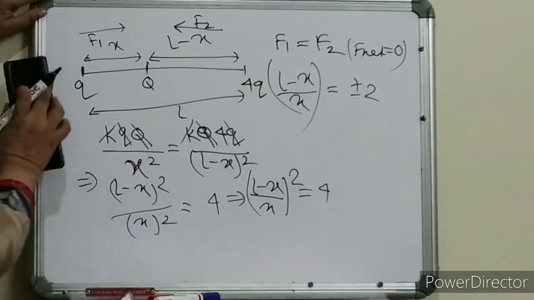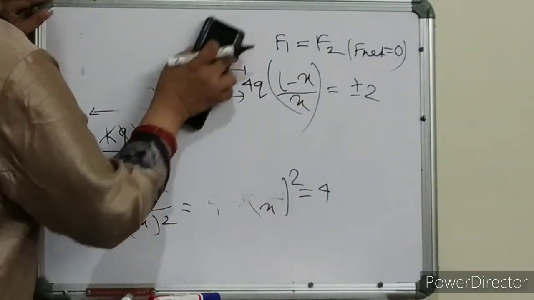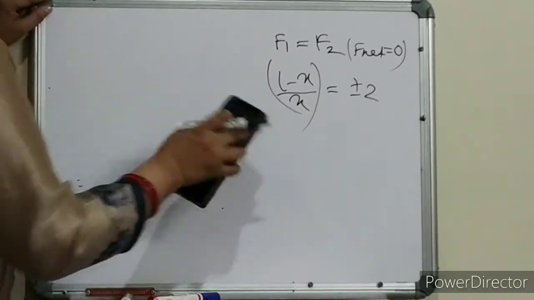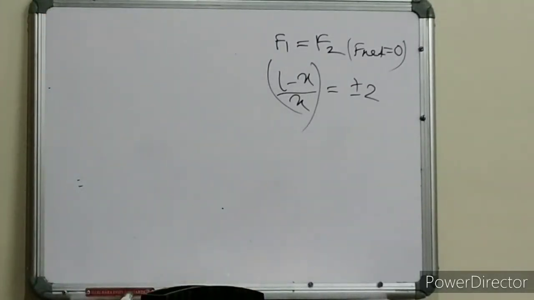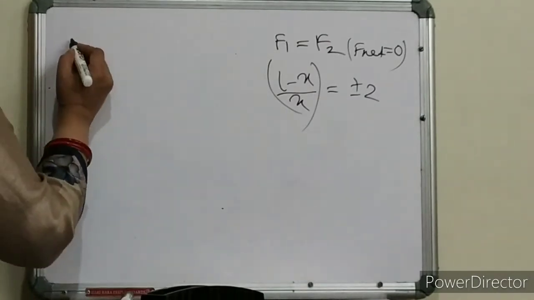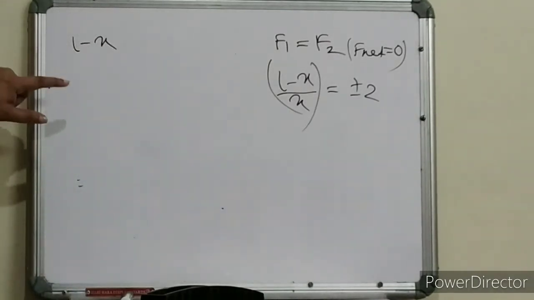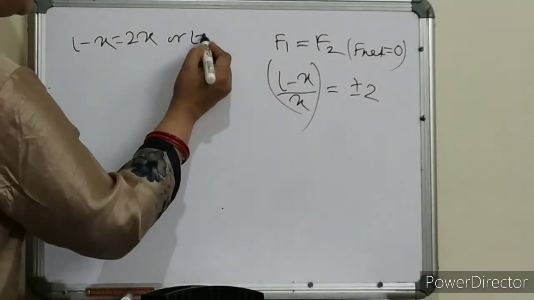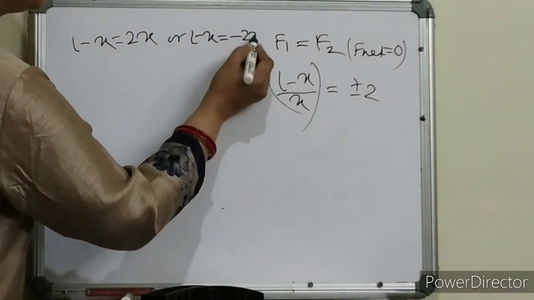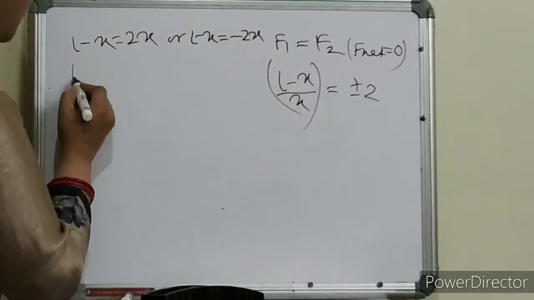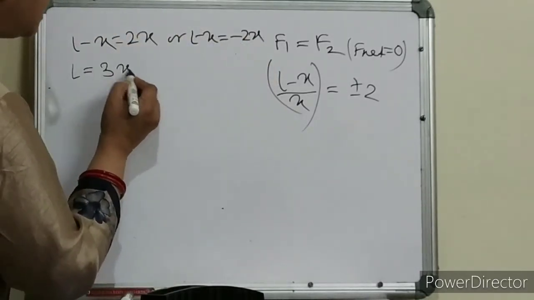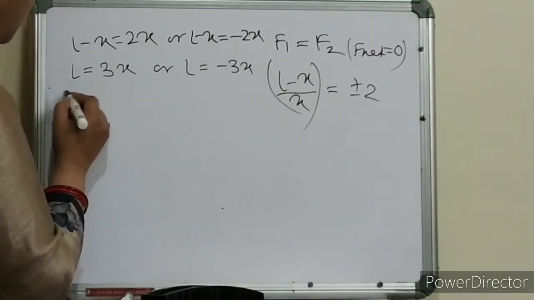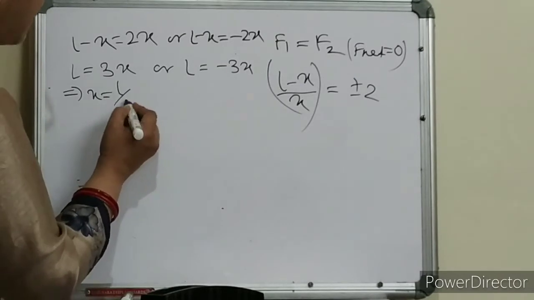We are interested in finding x, children. So how to get x? Now L minus x is equal to either 2x or L minus x is equal to minus 2x. Now L is equal to 3x in this case, or L is equal to minus x in the other. Here x is equal to L by 3.